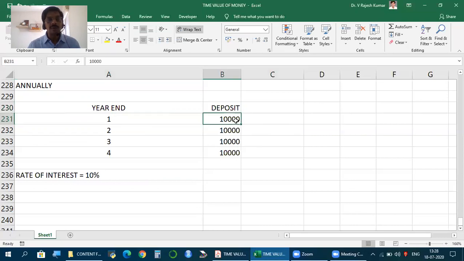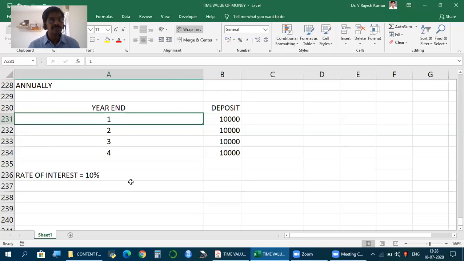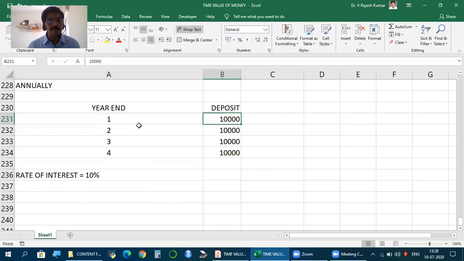This amount is deposited at the end of year 1. And since this RD is for 4 years, so this 10,000 what you deposit is invested for a period of 3 years. From end of first year till end of fourth year, for 3 years it is invested. Now, how much will 10,000 become in 3 years at 10% rate of interest? This is future value.